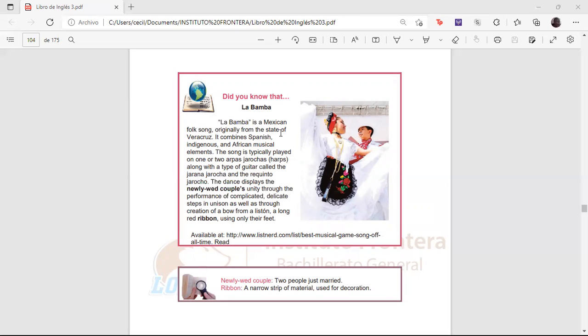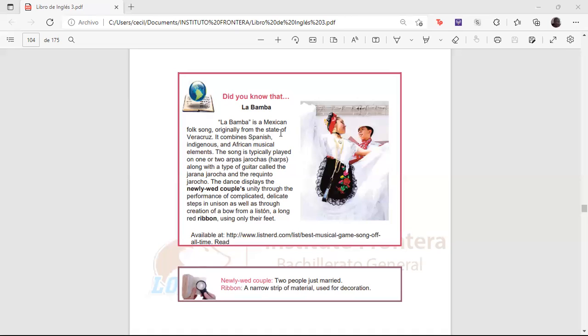The dance portrays the newly-wedded couple performing dedicated steps in unison, as well as the creation of a bow from a listón, a long red ribbon, using only their feet. Okay, this is only an explanation of why we're saying this, because this is a kind of festival in Veracruz, and they have always played this traditional music and dance.